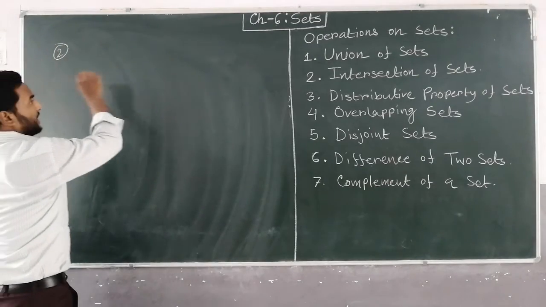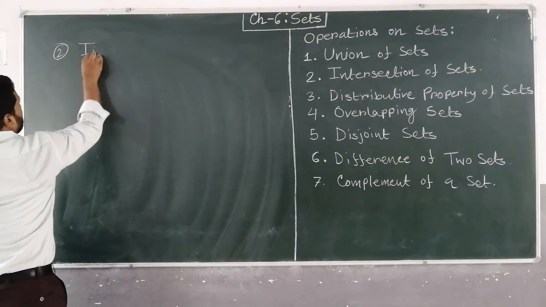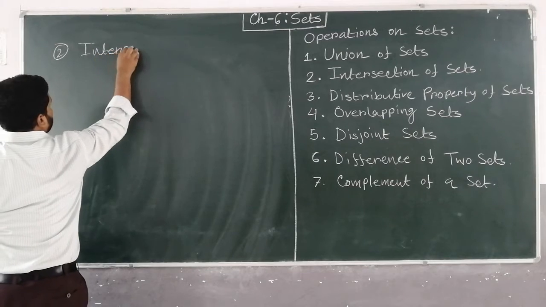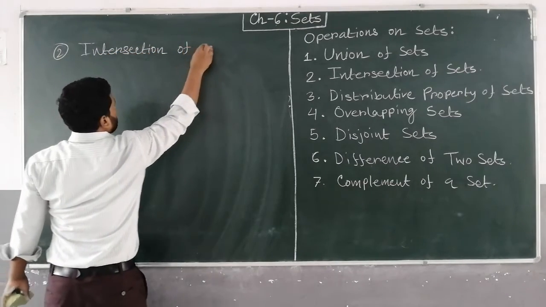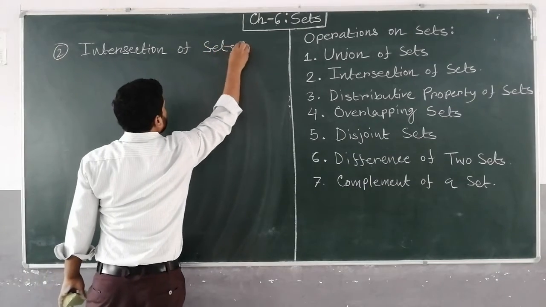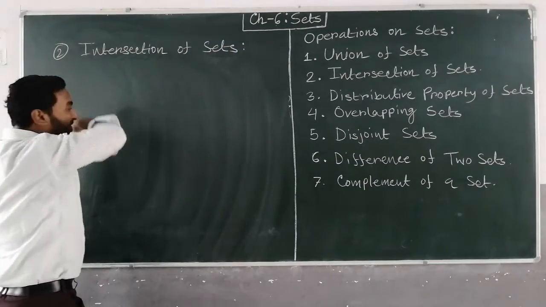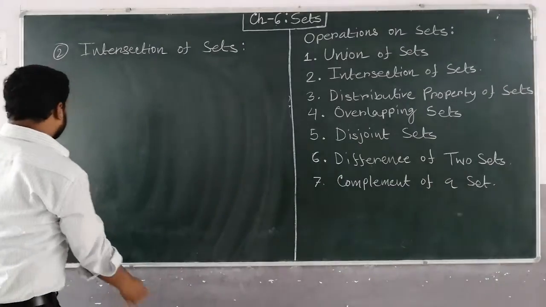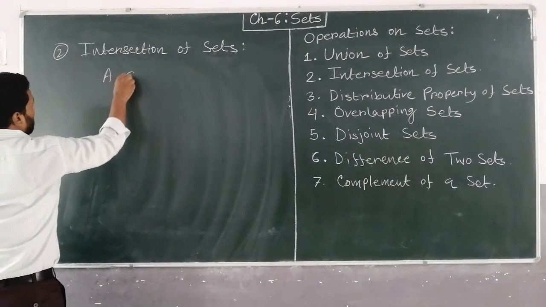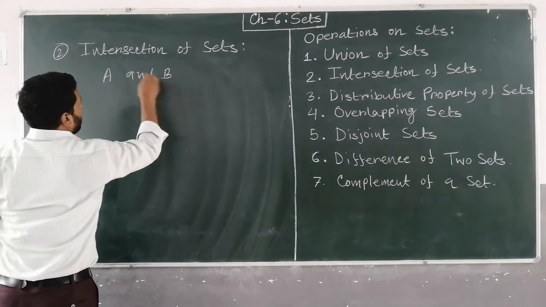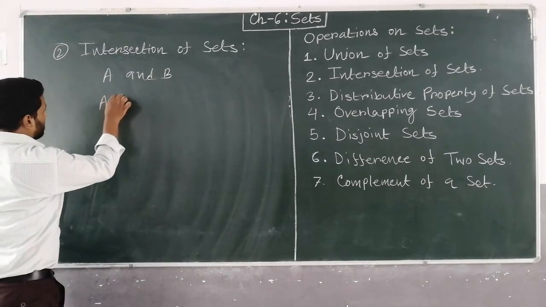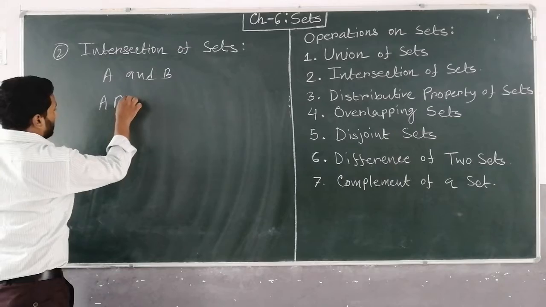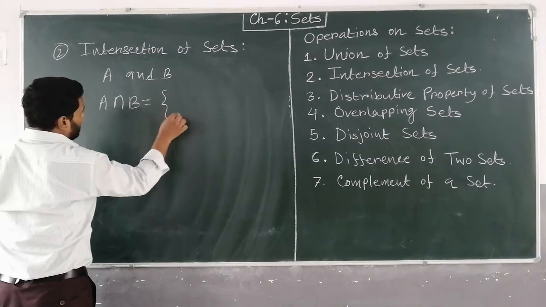So the second operation is intersection of sets. Suppose A and B, two sets are there. Then A intersection B, this is the intersection sign, A intersection B is the set.